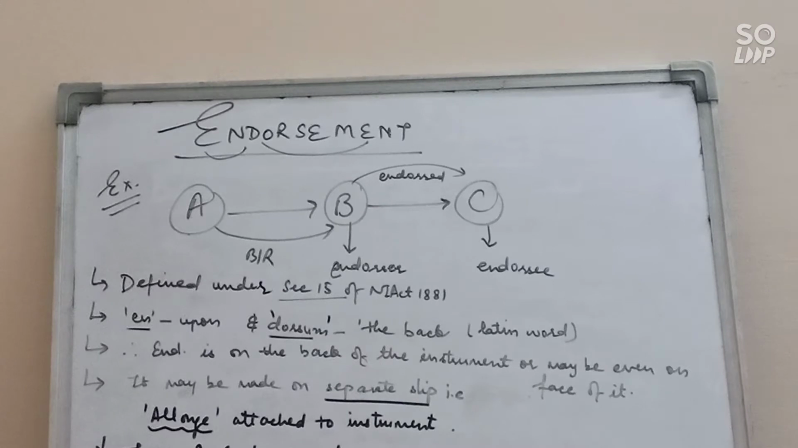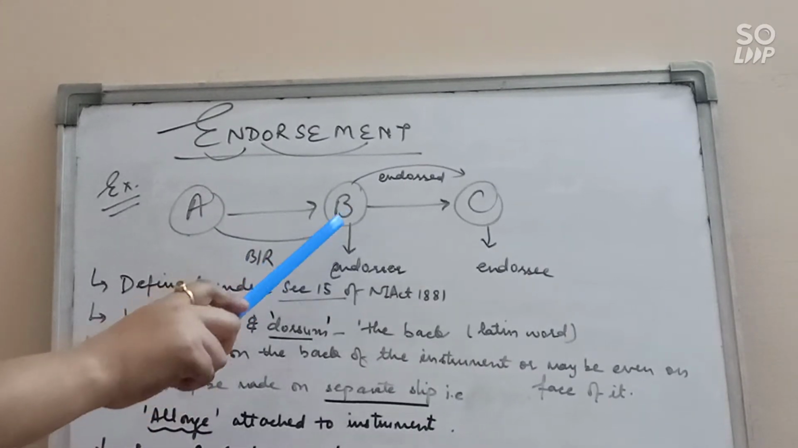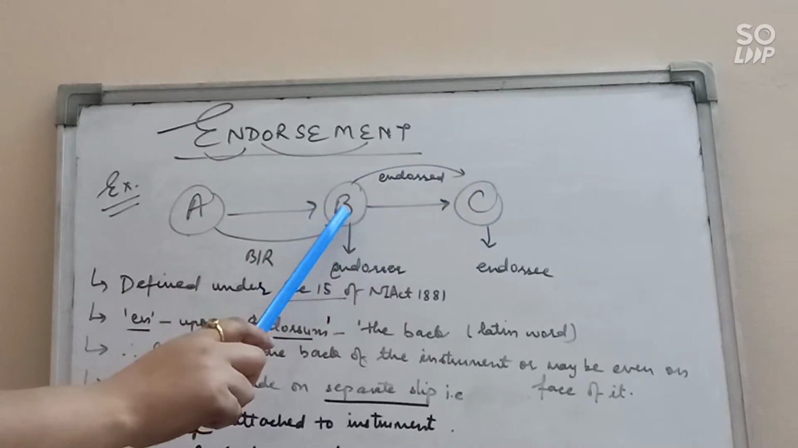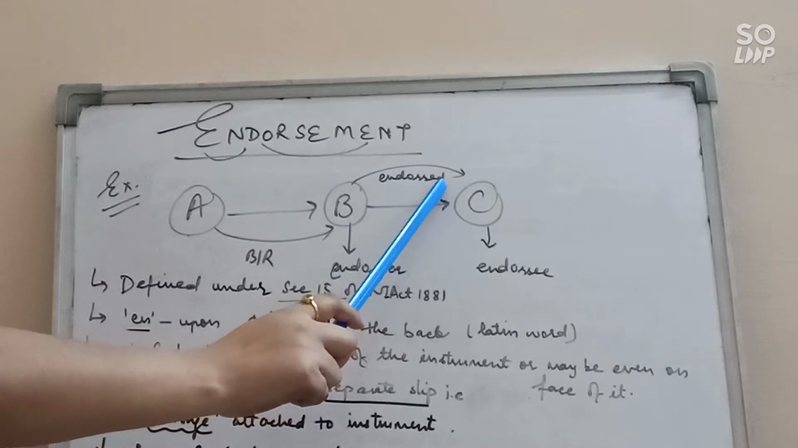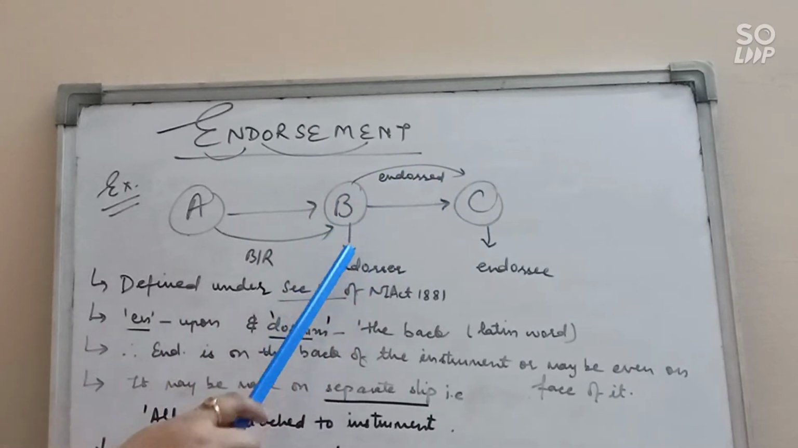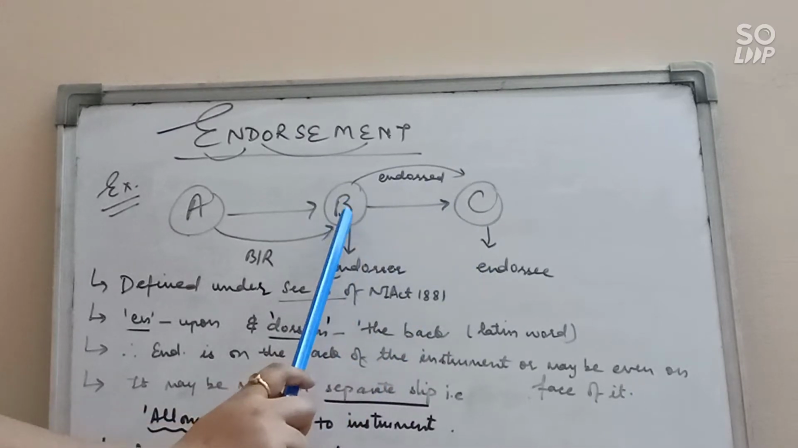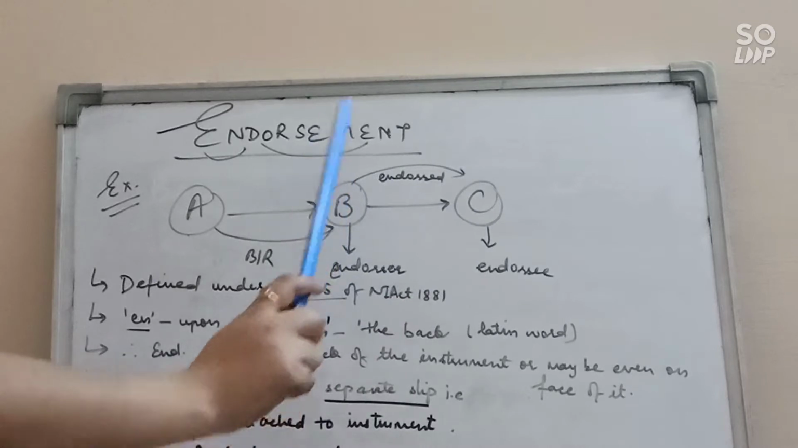Endorsement means transferring the instrument. Let's take one example. A gives an instrument in the form of a bill of exchange to B, and B gives it further to C. So when B is transferring this instrument to C, that is known as an endorsement. Clear? And B here is known as the endorser and C is the endorsee. And the instrument which is transferred to C is known as the endorsement.